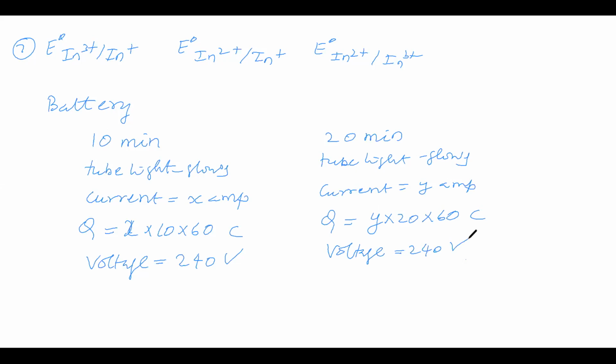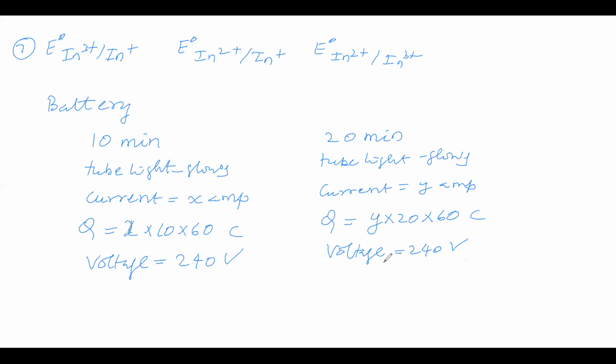See that for 10 minutes the tube light glows with x ampere, and for 20 minutes with y ampere. For 10 minutes the quantity of electricity utilized is this much, and for 20 minutes it is this much. But here the voltage is 240, and here also the voltage is 240. Now, voltage means potential difference, or cell potential, or electrode potential.